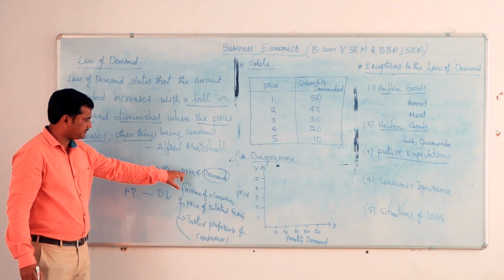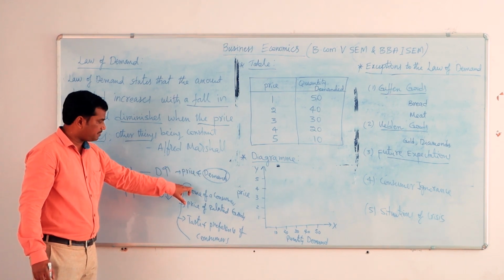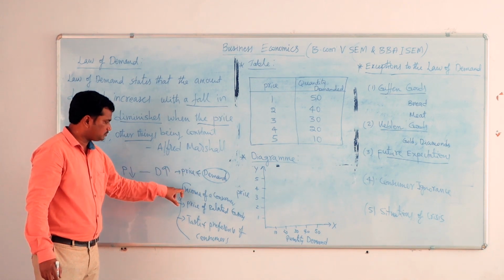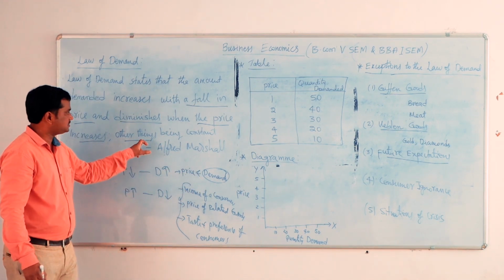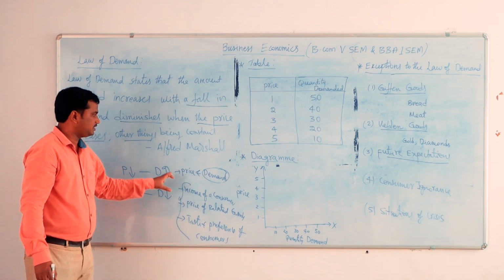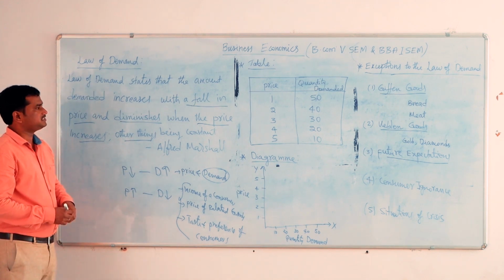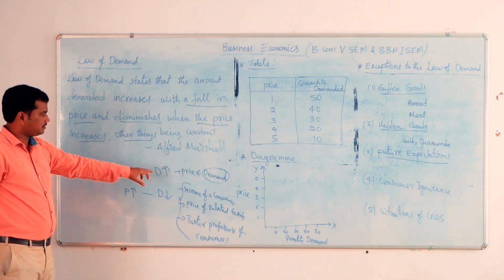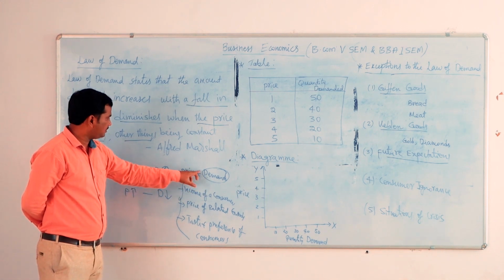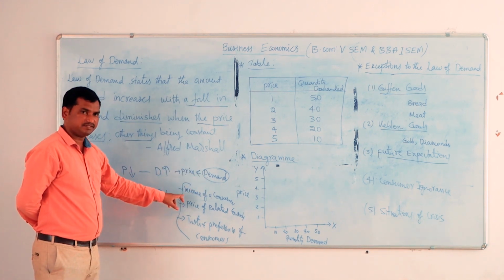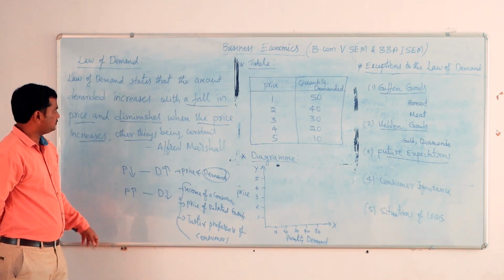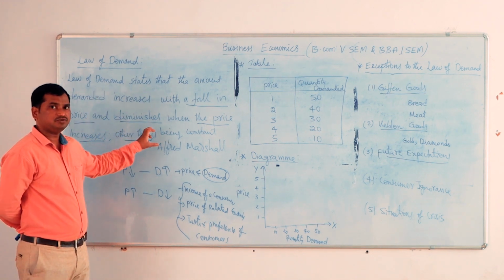When we are studying the relationship between the price and demand of a product, we should assume that all other factors which decide the demand for a product are constant. Constant means there is no change in other factors. So, the law of demand states a negative relationship between the price of a product and the demand for a product when other things are constant, that is, when there is no change in the other factors of demand.